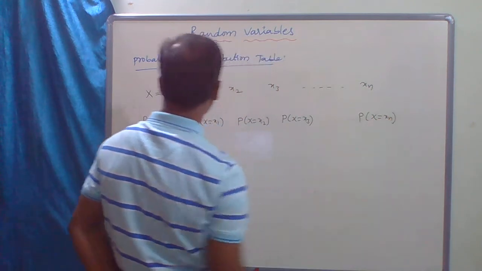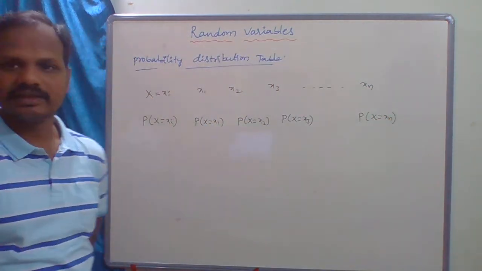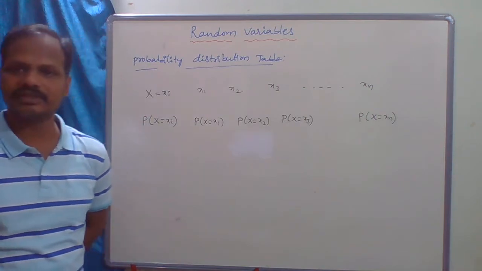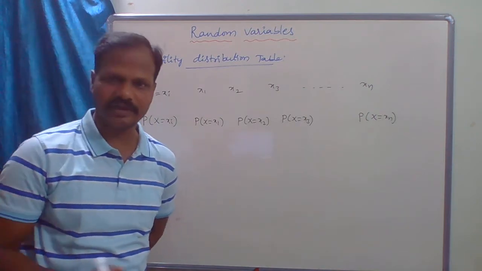So let us consider this X is a discrete random variable. Discrete random variable means it is countable or finite.